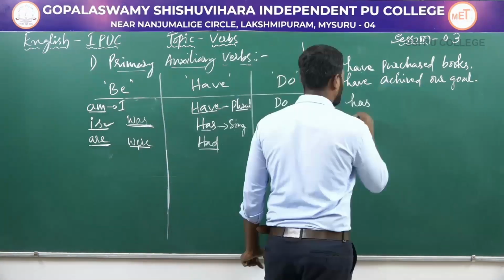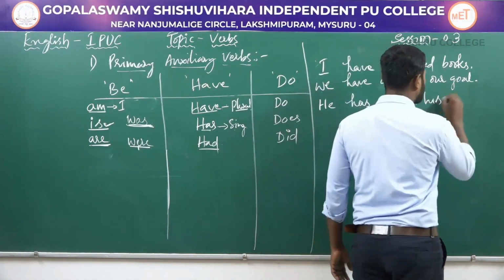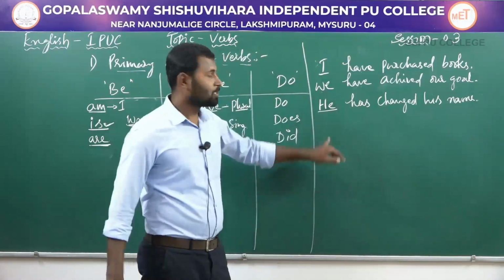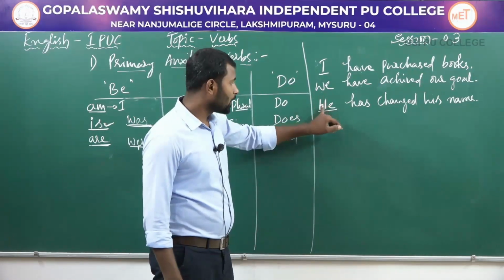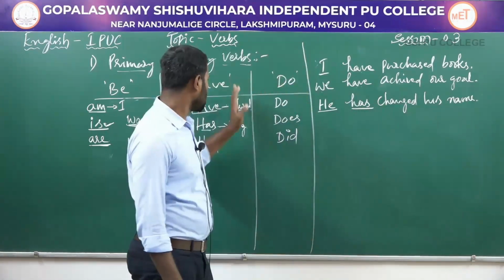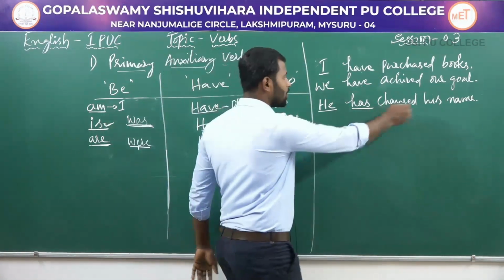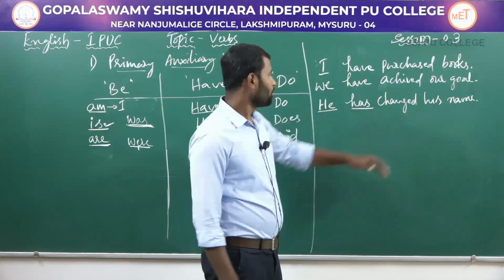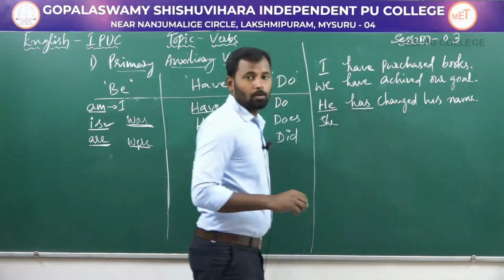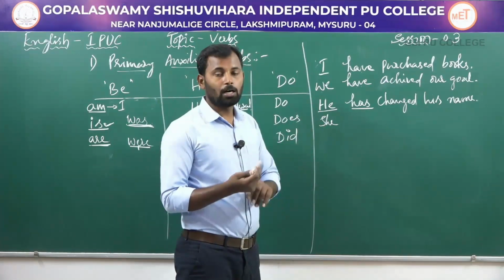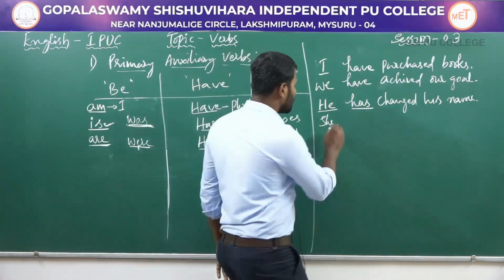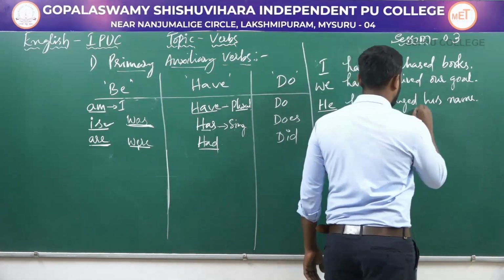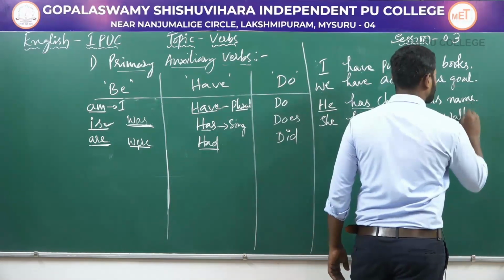Like he has changed his name. So here he is the third person singular pronoun, and along with a singular subject has, which is a singular auxiliary verb, is used. So along with he, a singular auxiliary verb has is used. You can also take she, because he, she, it are the third person singular pronouns. So along with she, so she has gone for a walk.